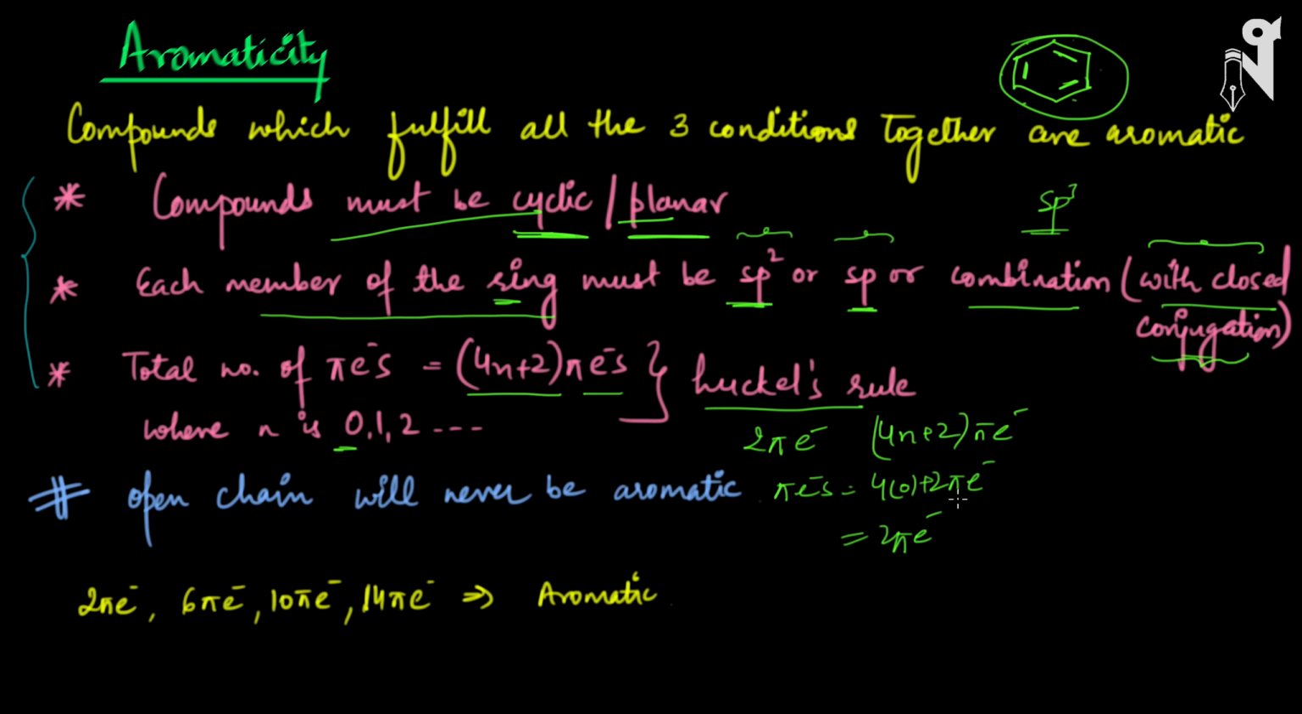So this is Huckel's rule. Starting from 2 pi electrons, you can have any number following the general formula 4n plus 2 pi electrons. As I mentioned earlier, an open chain will never be aromatic. It is a mandatory condition that the compound should be cyclic and planar. For aromatic compounds we can have 2 pi electrons, 6, 10, 14 pi electrons. Basically it should just follow the 4n plus 2 pi electron rule.